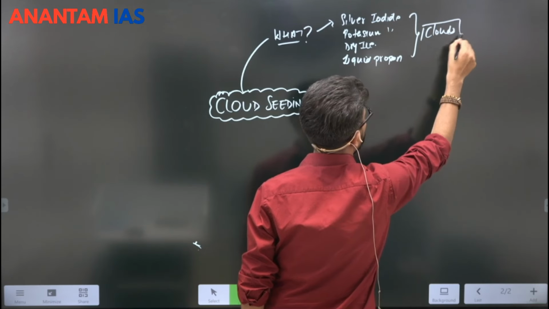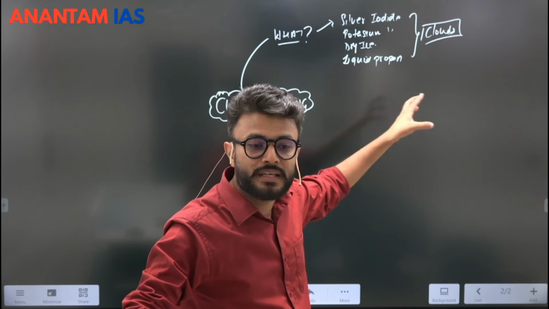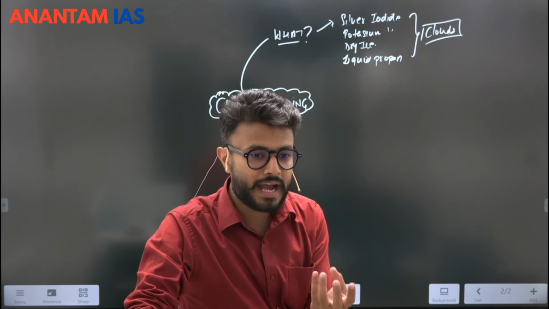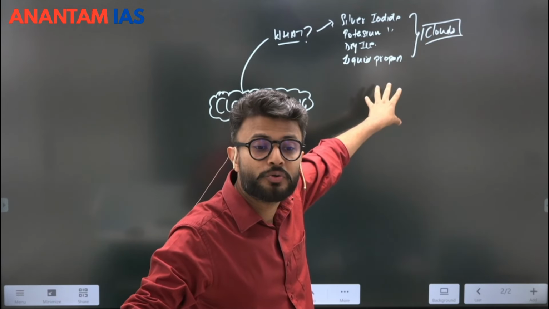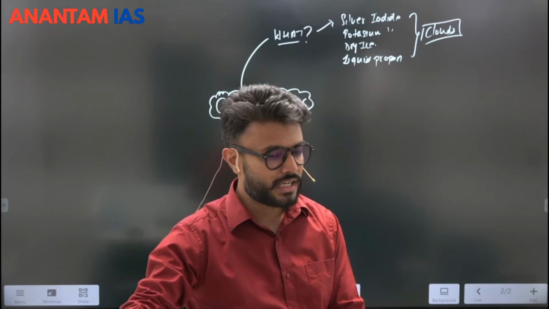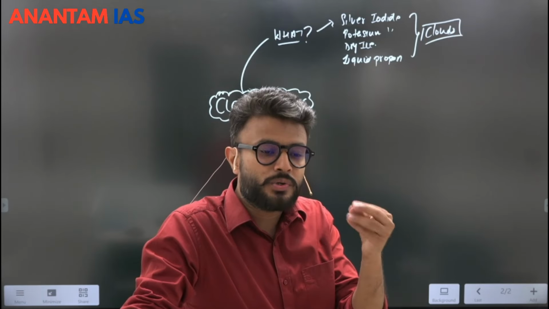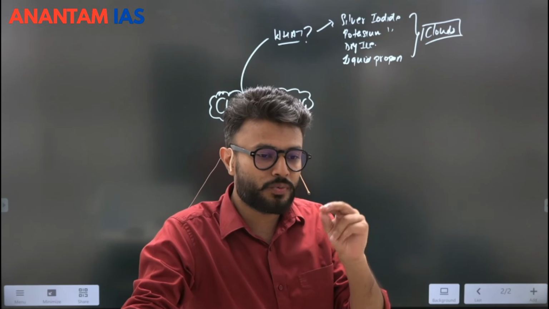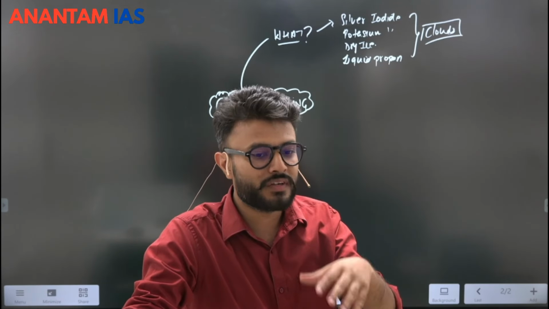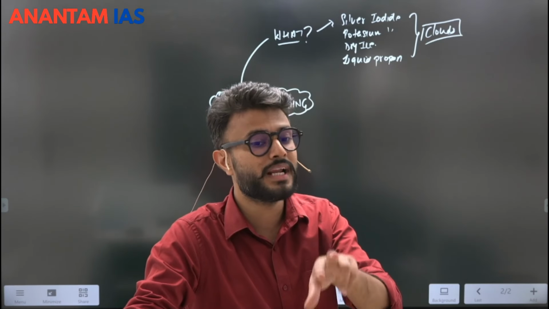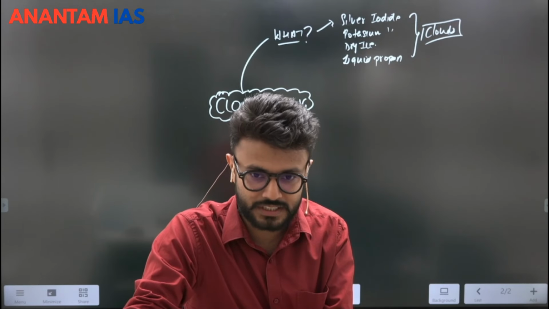So that means clouds have to be there. In clouds these things will be injected. When these things will be injected into the clouds, so clouds will form ice crystals, the condensation process will take place. These things can act as a hygroscopic nuclei. Now, yes, we understand that on the basis of temperature, as we have read in the other classes of climatology, that it depends that at what temperature condensation is taking place, at what temperature the dew point is there. If it is less than 0 degrees Celsius, we understand that there will be snowfall. If it is more than 0 degrees Celsius, we understand that there will be rainfall. So snowfall and rainfall both are the forms of precipitation. Right? Is it understood to all of you?